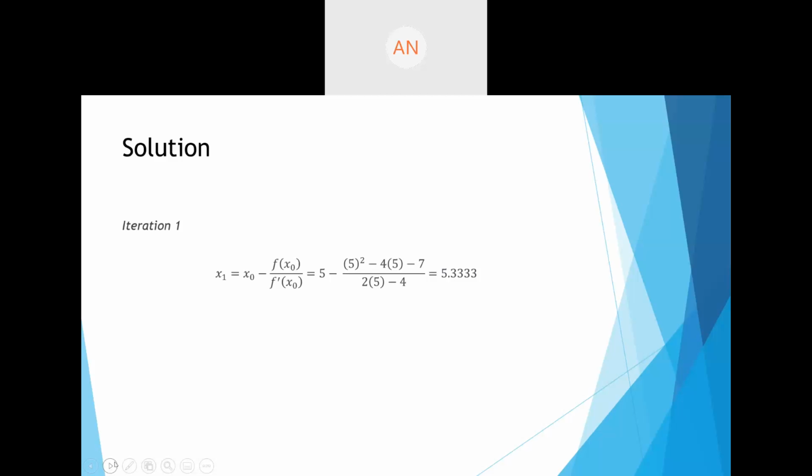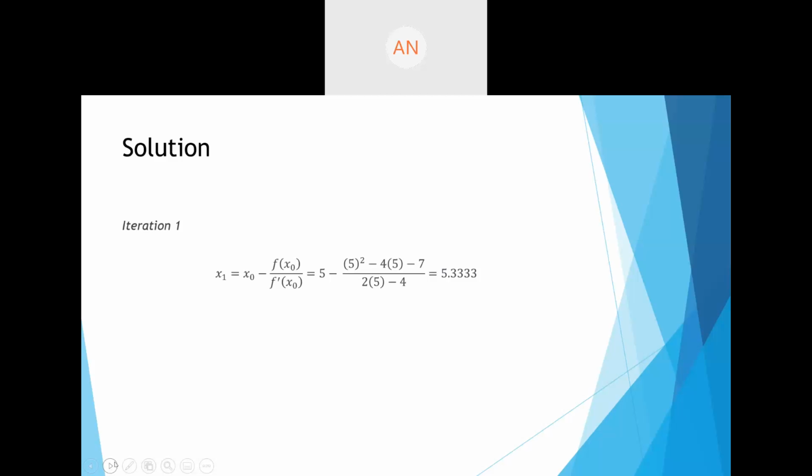So iteration 1, x1, according to the formula, is x1 is equal to x0 minus f of x0 upon f dash of x0. x0, the initial value that was given to us, is 5. So I'm going to use that. So 5 minus, f of x0 will become 5 square minus 4 into 5 minus 7, upon the first derivative, that is 2 into 5 minus 4. That will give you the value of 5.33.